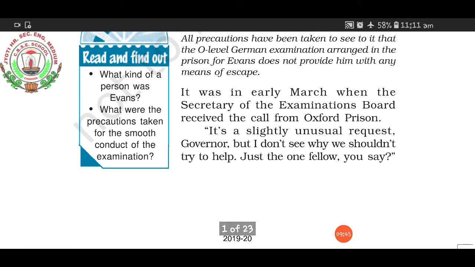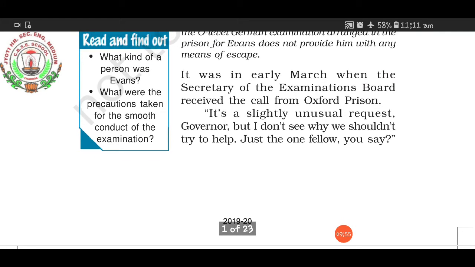Now the story starts in this way. It was in early March when the secretary of the examinations board received the call from Oxford prison. It's a slightly unusual request, Governor, but I don't see why we shouldn't try to help. Just the one fellow, you say.